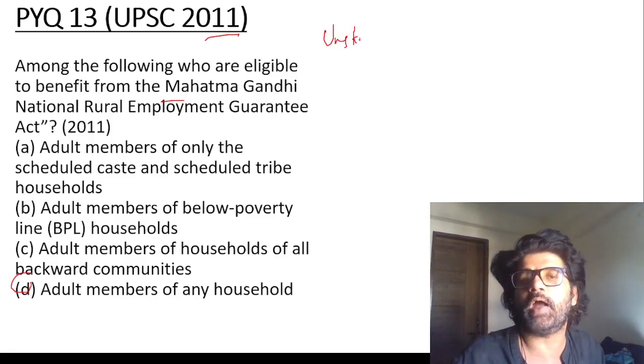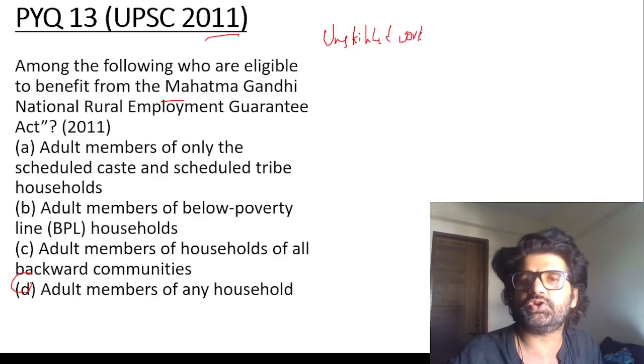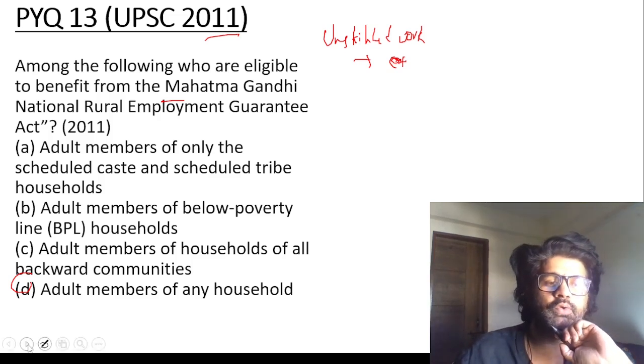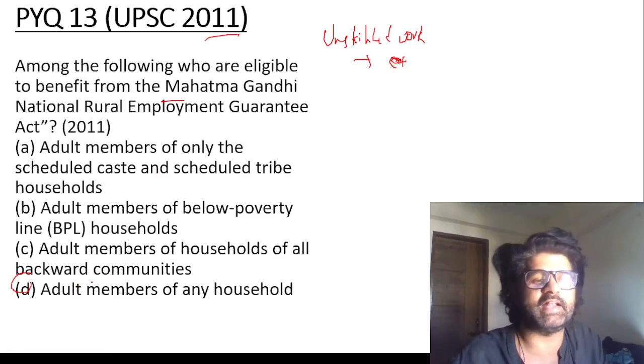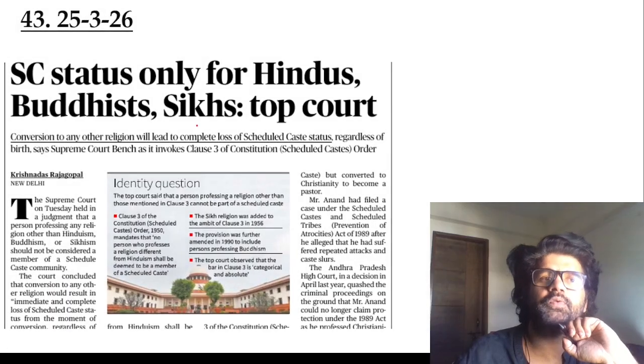It's not like I have done computer science, BTech in C Sharp, C++, Java. No, unskilled manual work. If you can do it, you will get it. Doesn't matter who you are, below poverty or backward community or SC, ST or any household. D is the answer, guys. D, D, D.